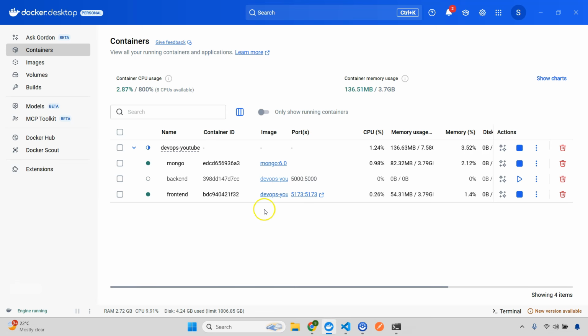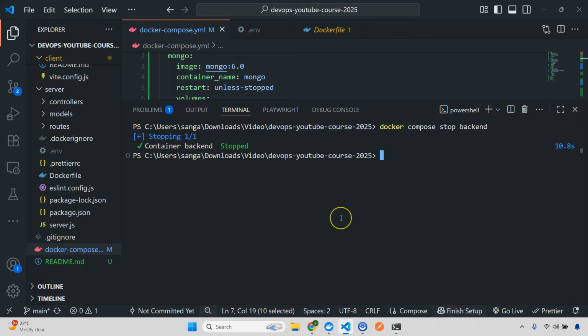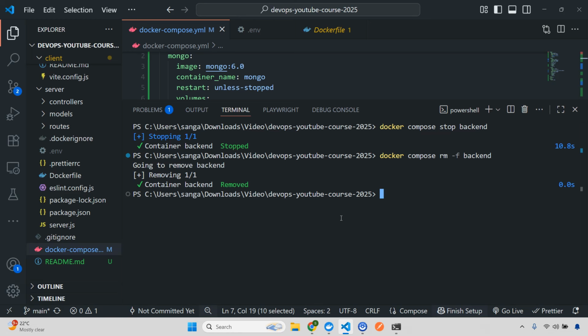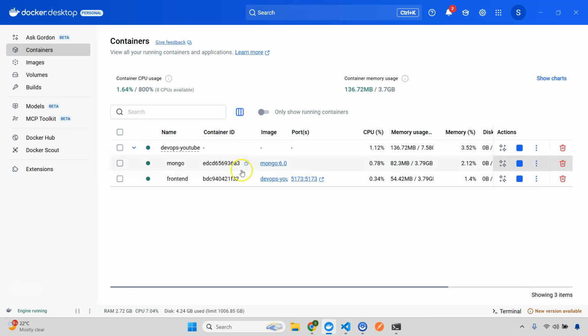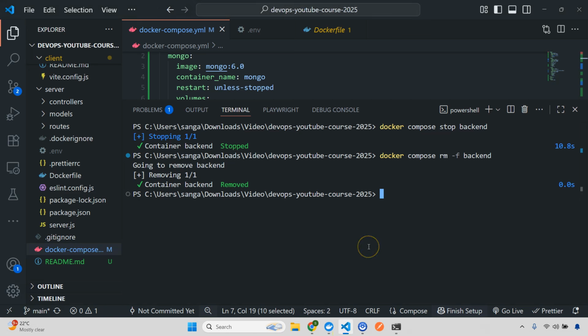So if I'm not wrong, this will be stopped, correct. Next thing, I'm going to remove this. So I'll do docker compose rm -f, so this will force, and then I'm going to give the name, which is backend, enter, and this will be removed, correct. Now this is the main idea, whatever you have learned so far.